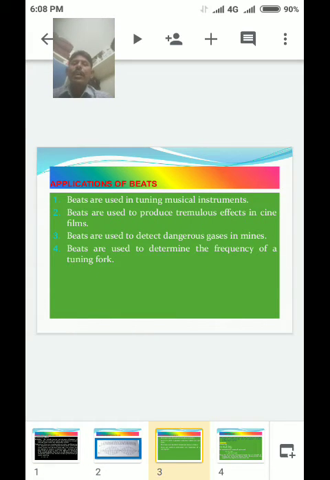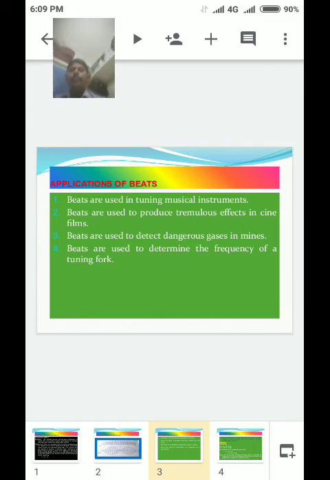Third point, beats are used to detect dangerous gases in mines. Two pipes: first one air, second one mine. The two pipes remain in tune if the air from the mine contains no dangerous gases; if it does, beats are heard.